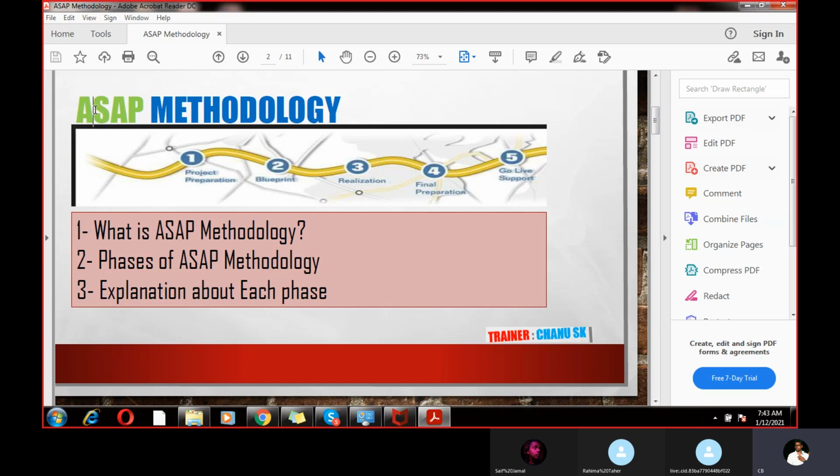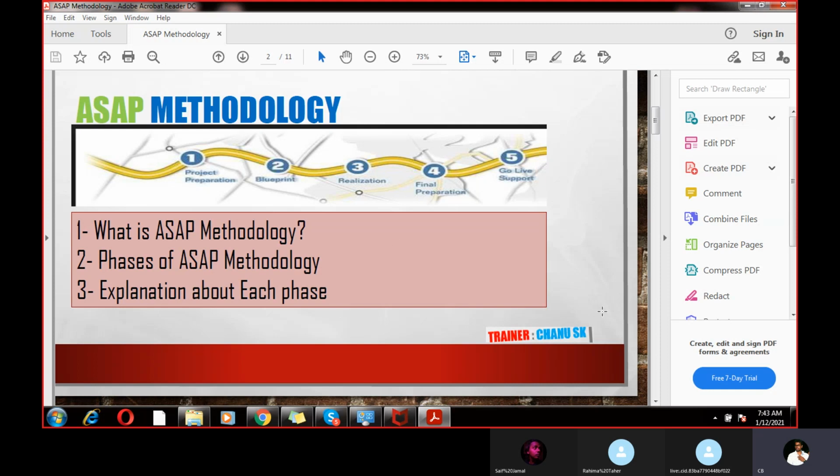Because we have to finish the work within the time intervals. The agreement between the client and your company is that you will have to complete the implementation project in 12 months. Then we adopt this methodology. Okay. So, project preparation, business blueprint. Today I will cover these two topics, and tomorrow I will cover these three topics.